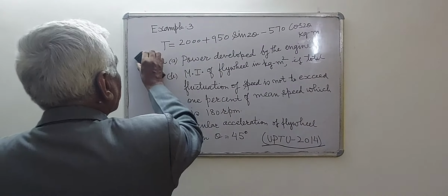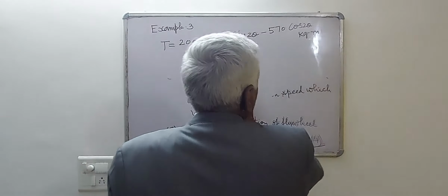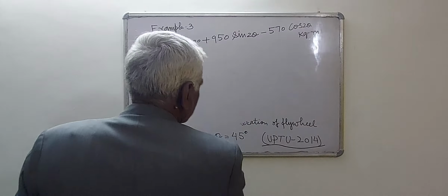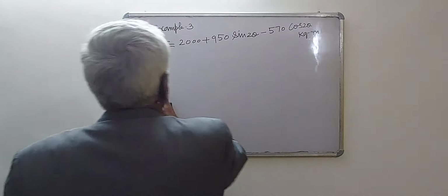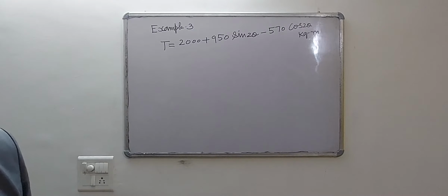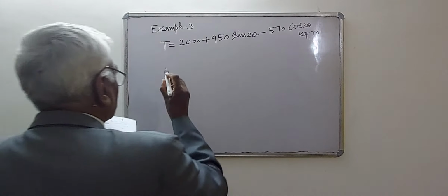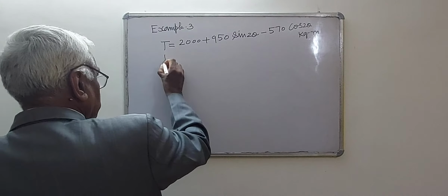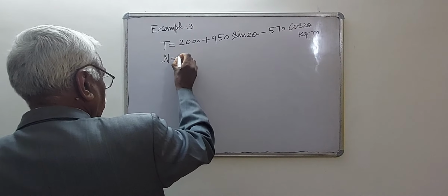T is given by this equation: T is equal to 2000 plus 950 sin 2 theta minus 570 cos 2 theta kg meter. I present the solution. It is given that N is 180 rpm.